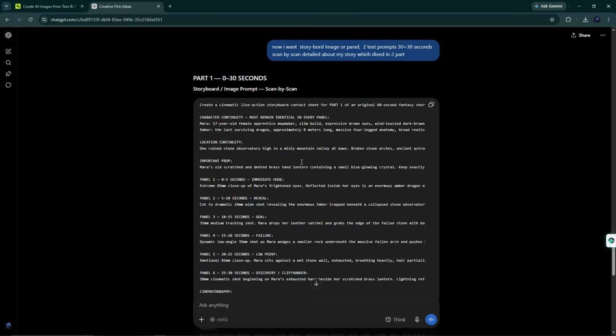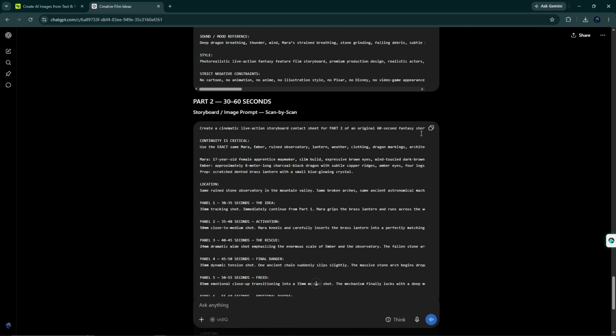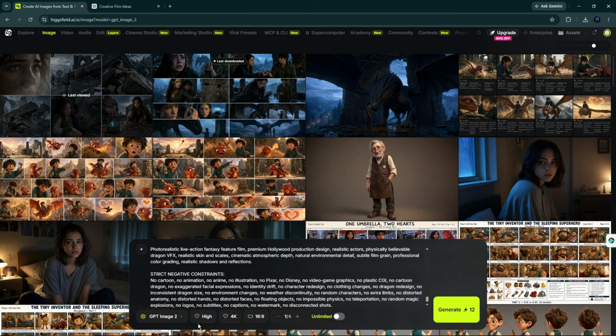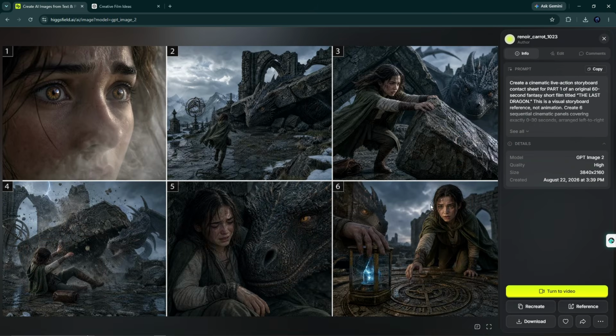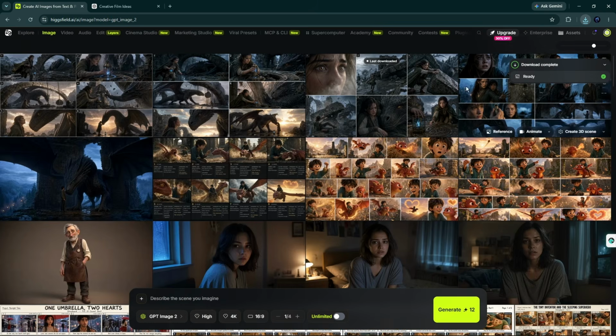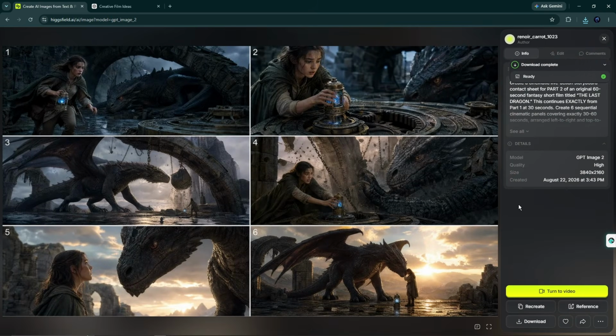And in the same way, we will copy the master prompt from the second part and generate the second storyboard image here, which will complete our story. In a few seconds, both our storyboard panels are ready. Storyboard includes 6 image panels. Once you are satisfied with your storyboard image, just click on the Download button to save it. Or, if you want to create it again, simply click on the Recreate button. So, we download this image.